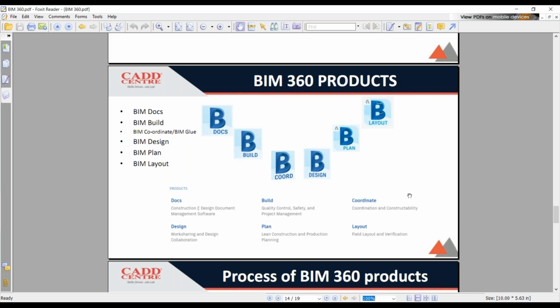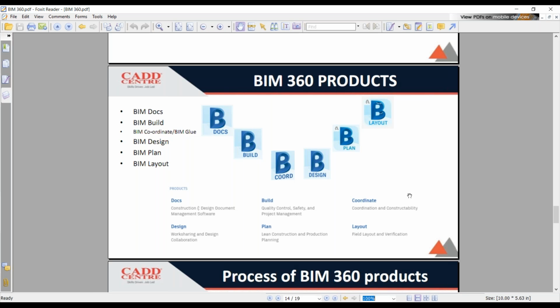I want all my 50 to 60 personnel, the BIM managers, BIM modelers, BIM detailers, everyone to work on it. So we can use this BIM 360 design app, add the BIM team members, and work. And the complete planning, from scratch till the end, everything can be planned using the BIM 360 plan app.